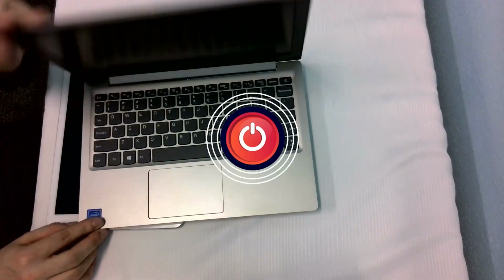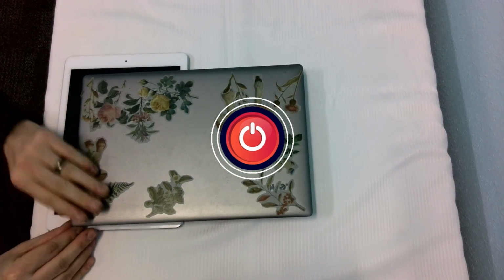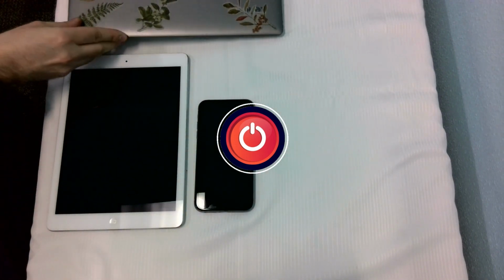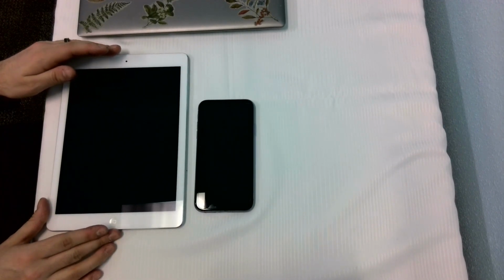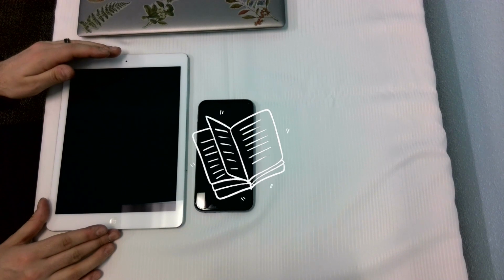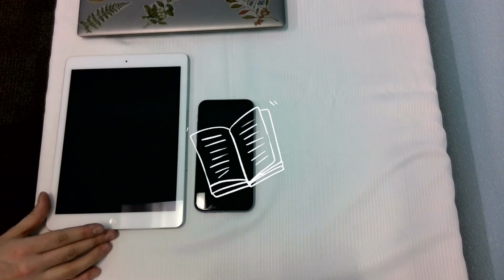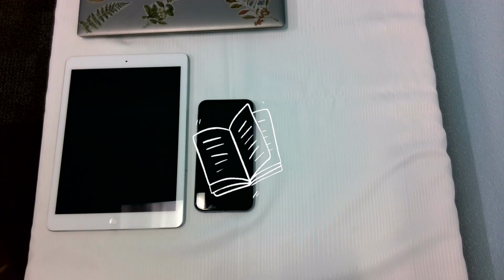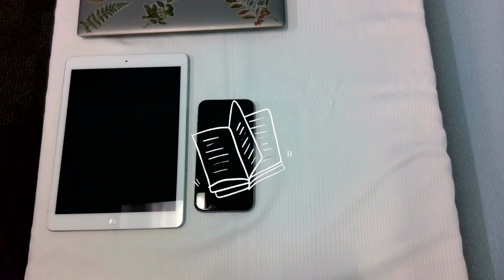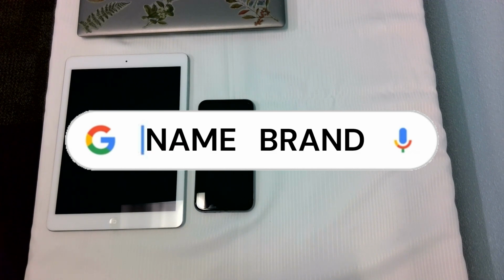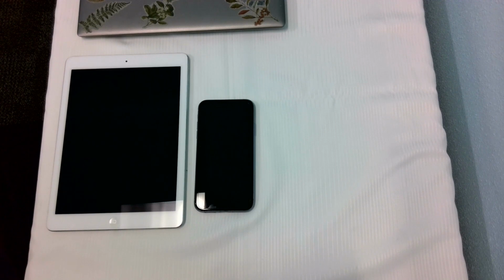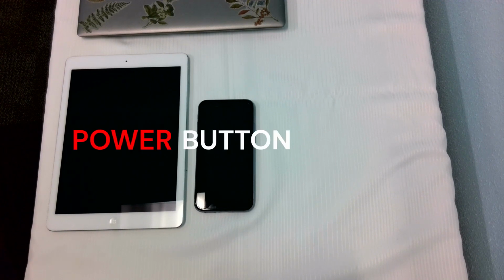In most of these cases, the power button is marked with the power symbol, which is a vertical line that breaks a circle. If you're having trouble, you can refer to the user manual, which comes packaged with your device. If you have lost or misplaced the manual, you can look up the name and brand of your device on Google with the keywords power, button, location.